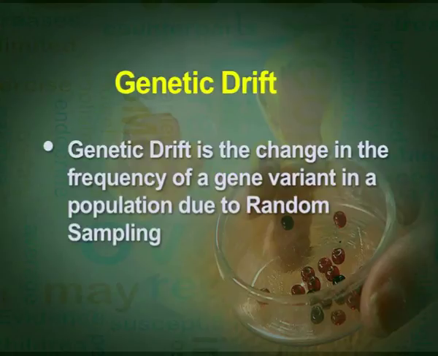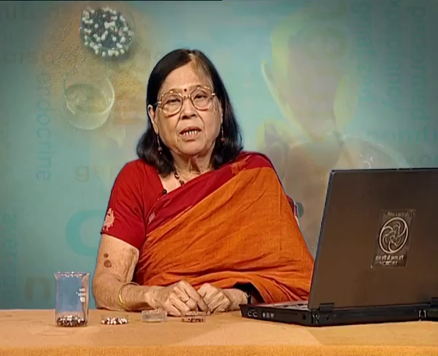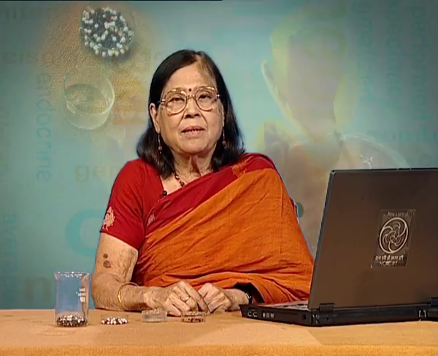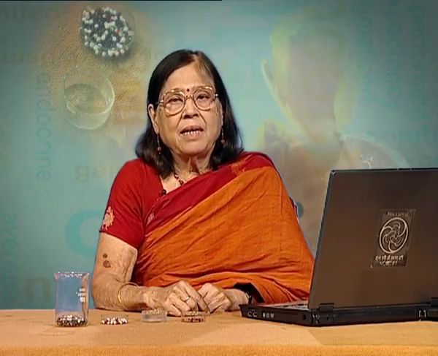Genetic drift is the change in the frequency of a gene variant in a population due to random sampling. Children, you are familiar with the term gene. And when I say gene variant, what do I mean by this? Any gene has got two alleles, they are the variant. Let me give you one example to make you understand.